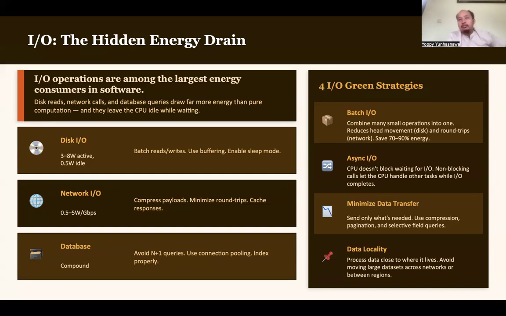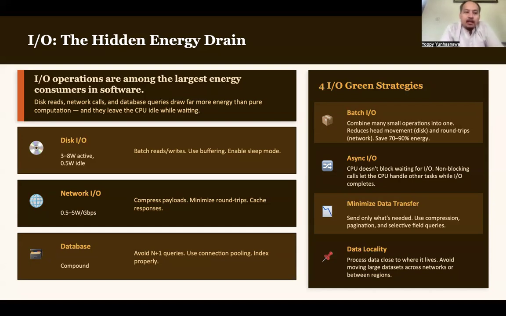An input output device is any device that is needed to receive data and also to show data. Mainly it will be related to storage, network, and also, for example, databases.